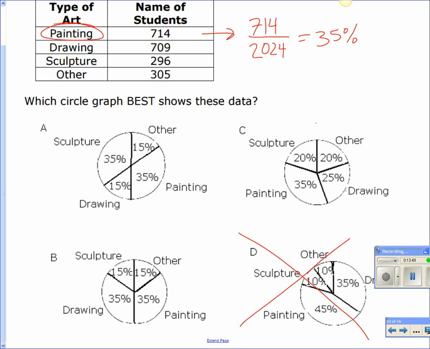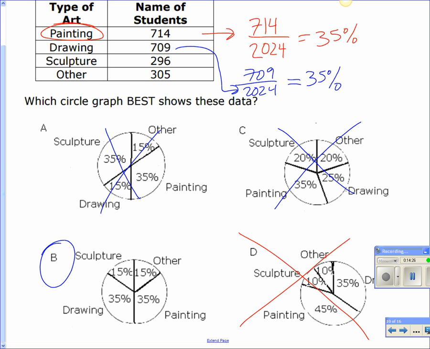Okay? All right, let's do drawing next. Jesse, how would I figure out the percentage for drawing? Good. So the part over your total. Good job, Jesse. Ethan G, what does that one give you? 35 again. All right, so that's for drawing. Andrea, which one has 35% for drawing? B. So we can stop there because that one doesn't and that one doesn't. So it has to be B. Okay.